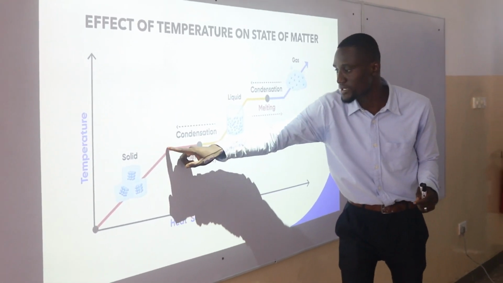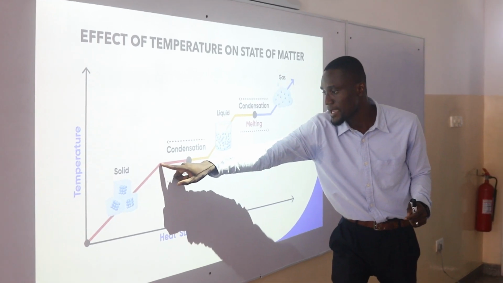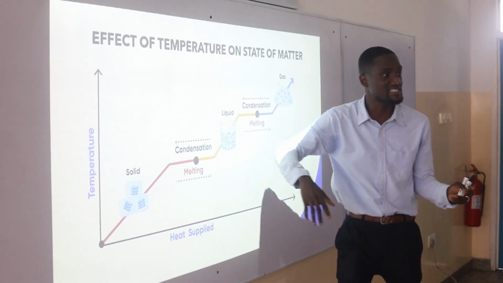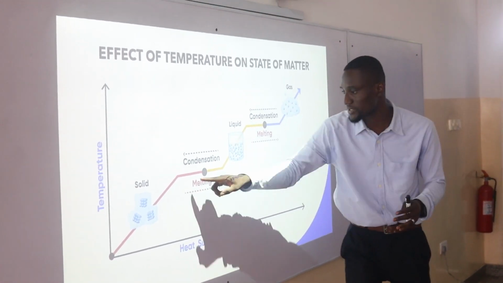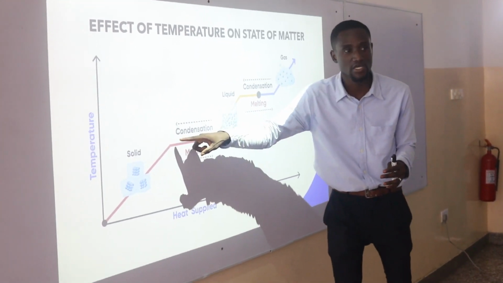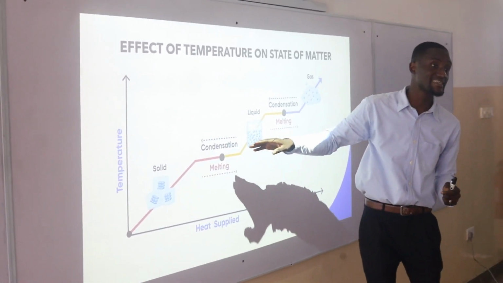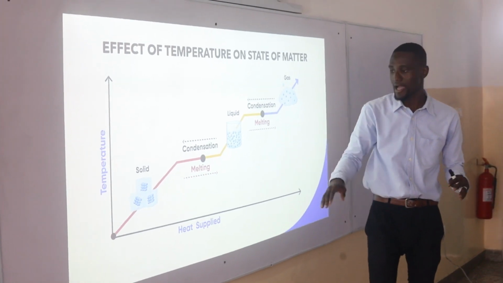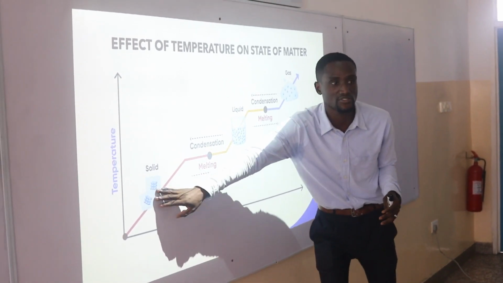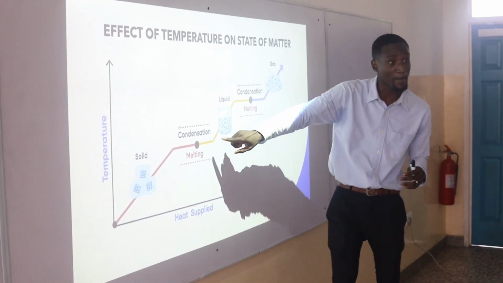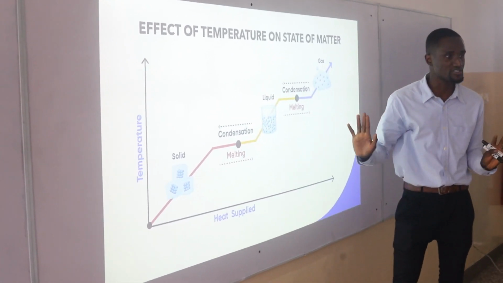Then when it gets to this point here, it begins to go through the change from solid or ice to liquid. This particular phase we call the latent heat of fusion. What it means is the heat that is required to change solid to liquid. At this particular point, the temperature remains constant.